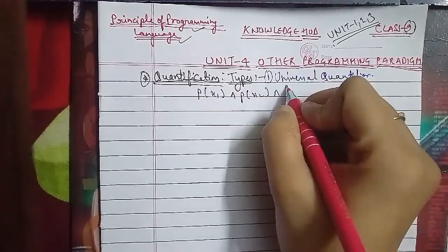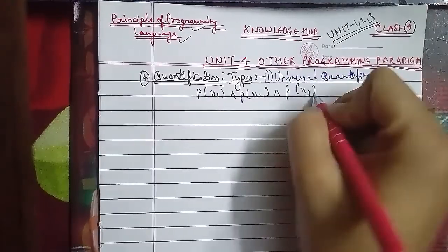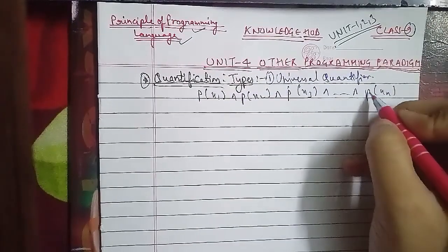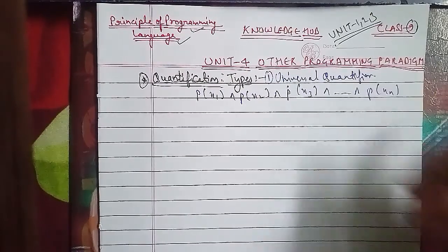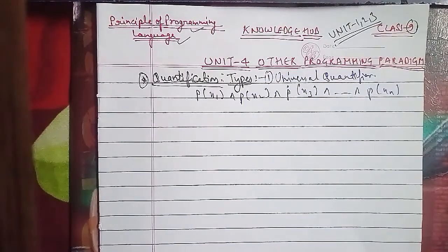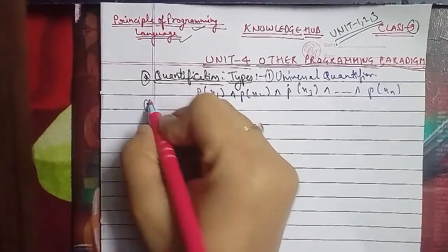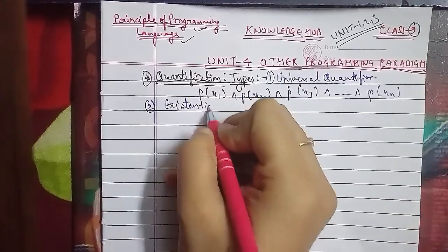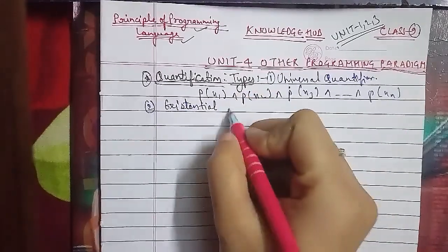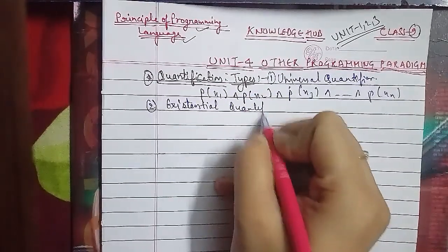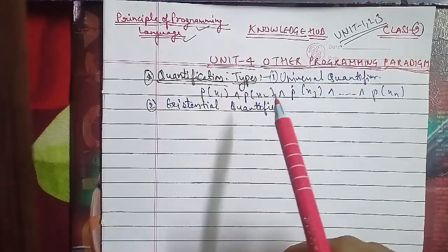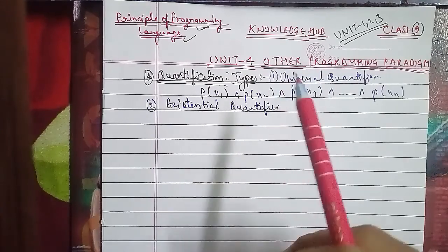So now we'll go ahead with the discussion of the second one, which is the existential quantifier. In this, the statement is x is greater than 1 for some object x in the universe, and it is expressed as a proposition over the universe specified. The expression denotes the existential quantification of P(x) as well.